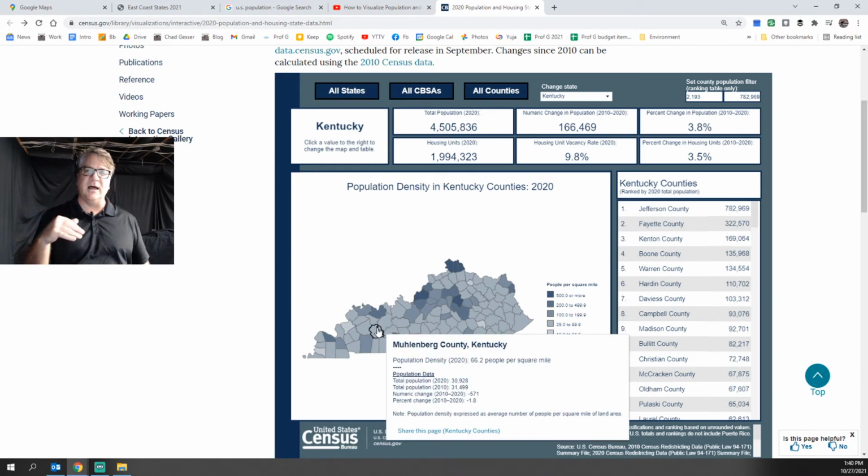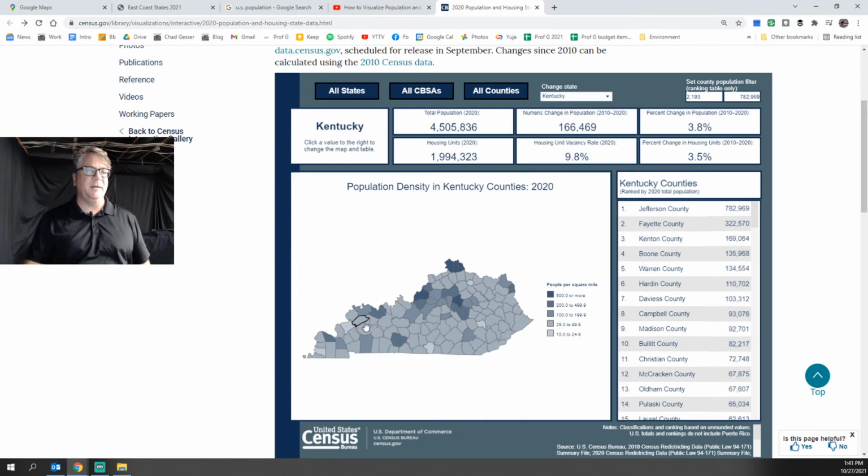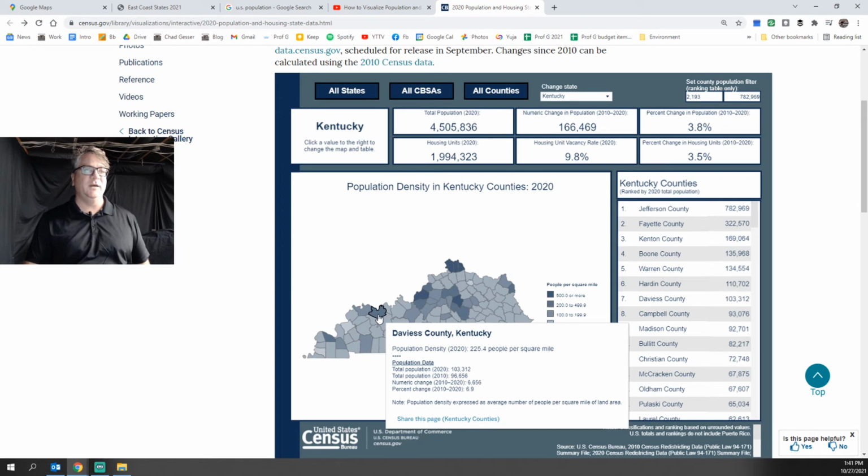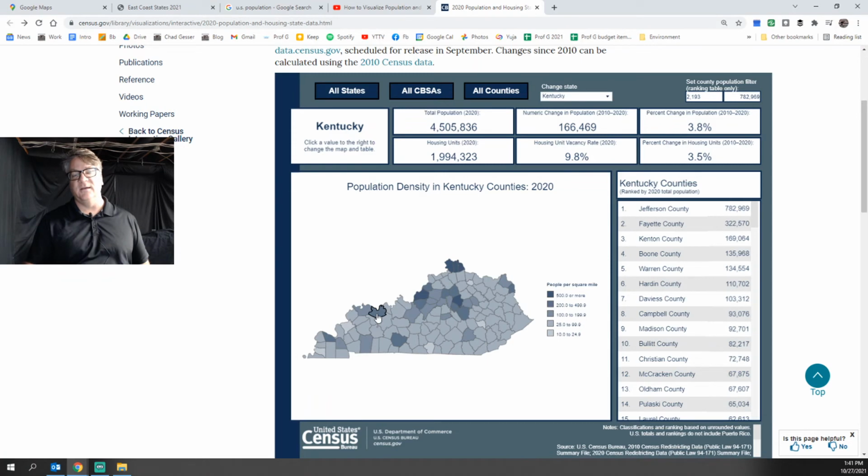Why does population decline? Because birth rate goes down or because people leave. And it might be interesting to look at what percent of people in Davis County moved to Davis County from someplace else. So migration patterns also affect population size.